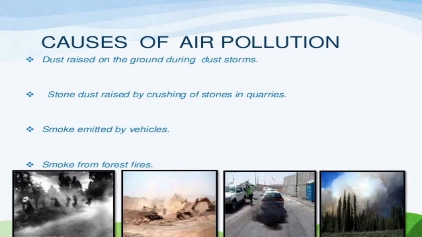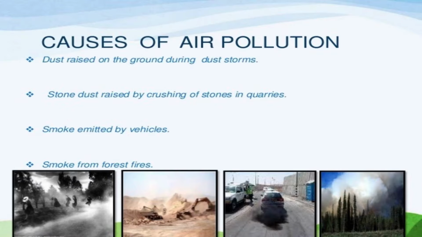Now, what are the different causes of air pollution? When we are dealing with air pollution, the causes can be man-made or natural. Natural causes are not in our hands. We cannot do anything about it because it is Mother Nature which is leading to it. But human-made pollution can be brought under control.